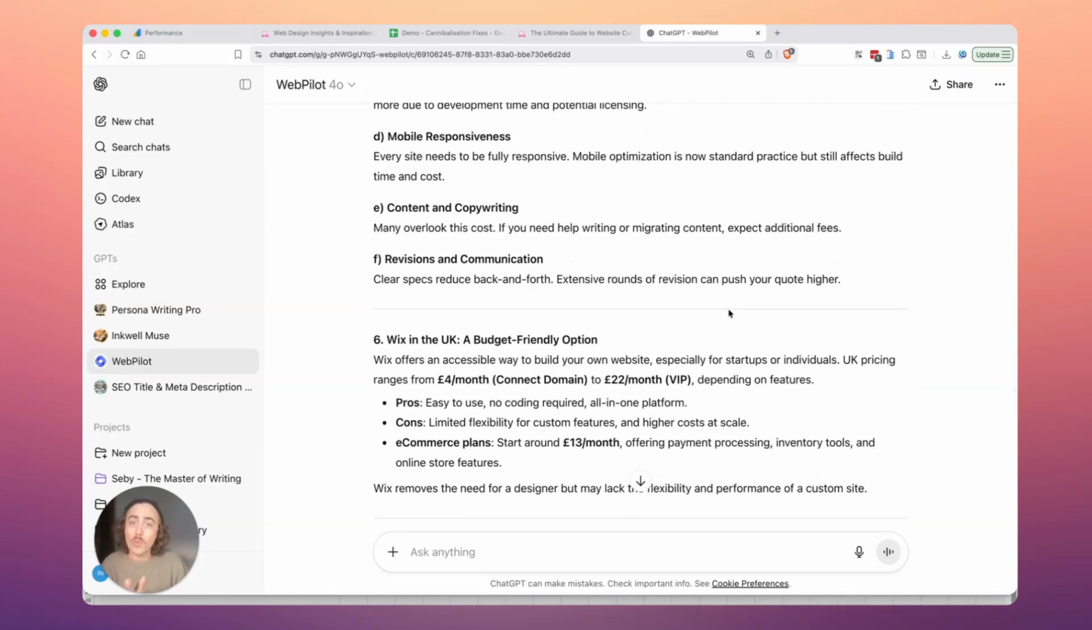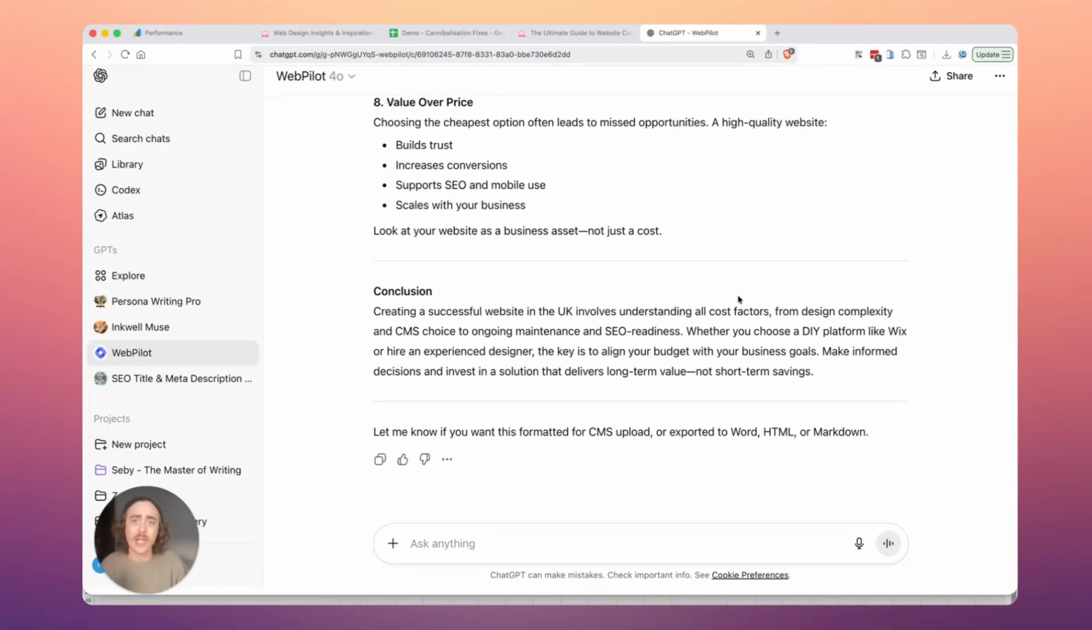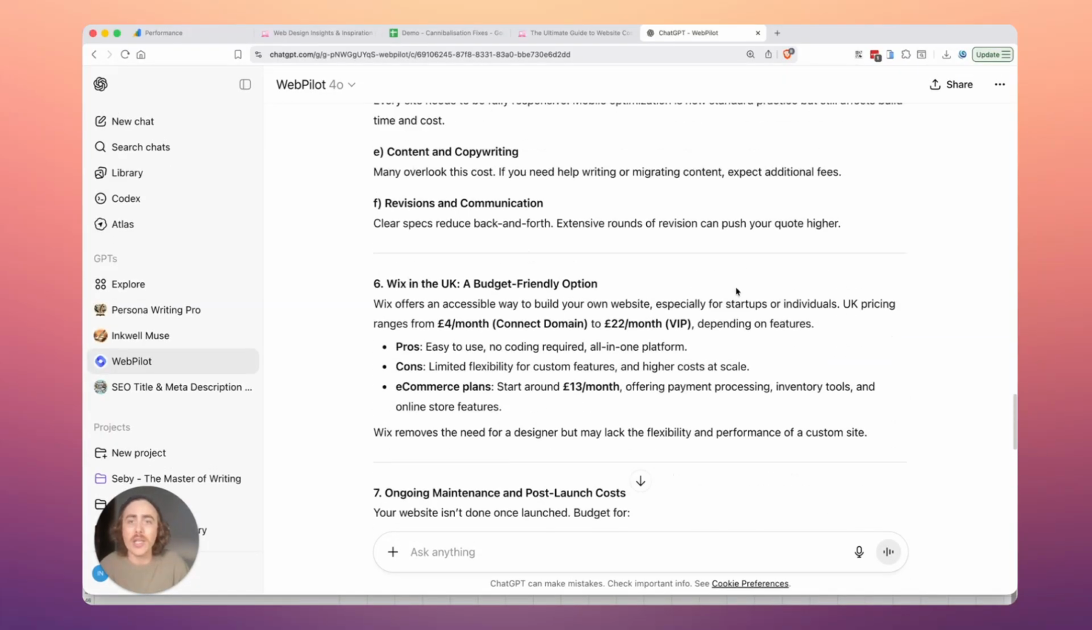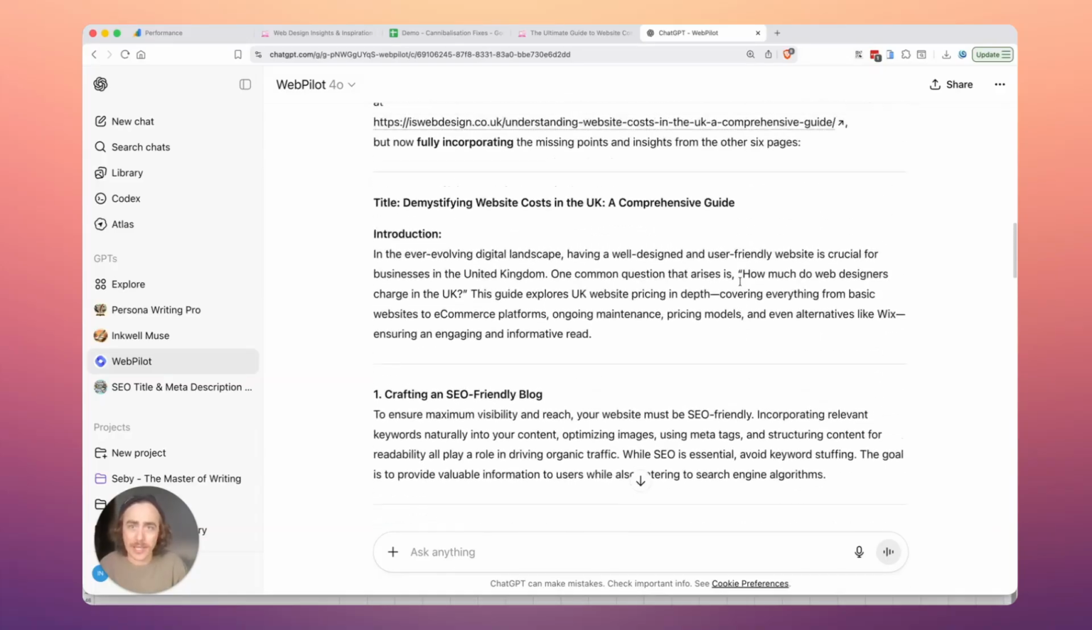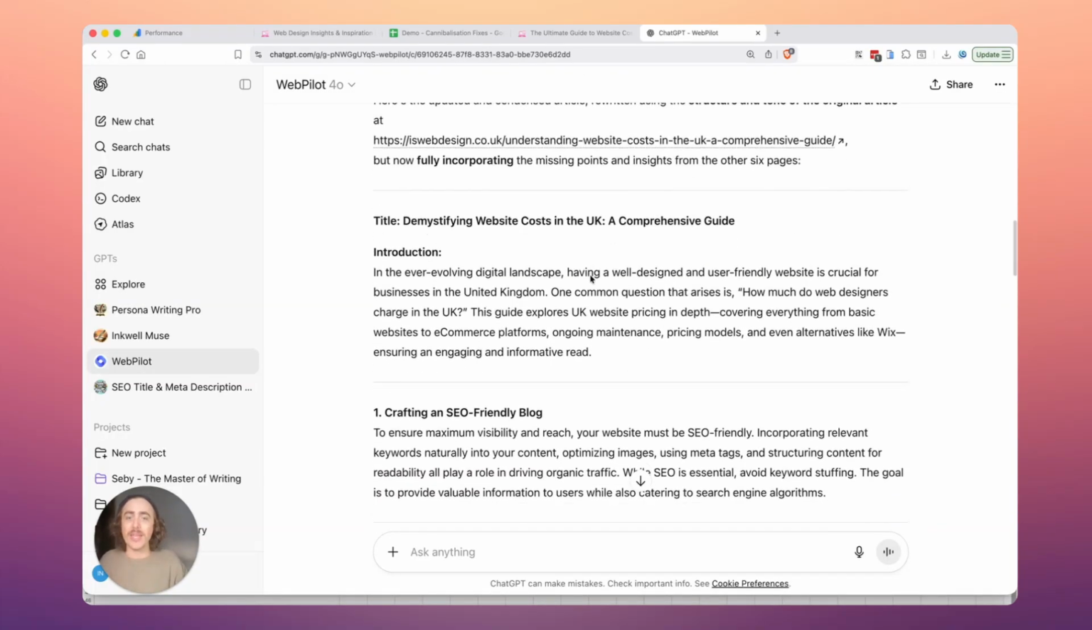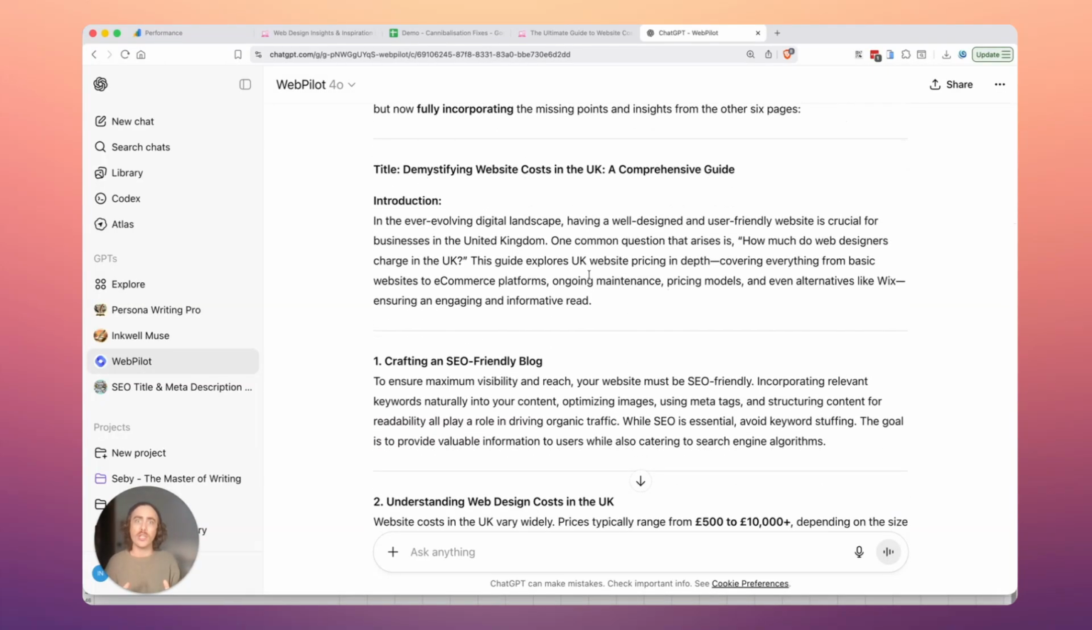But what we have done, though, is it saved us hours of going through the other 6 articles and putting them into one. So I'm going to take this content and put it into a Word document, where I would then, with a writer, go through it to make sure that it is accurate, that it didn't miss anything from the other articles, and that it's containing everything that we want to. The structure, the keywords, the layout, all that stuff.